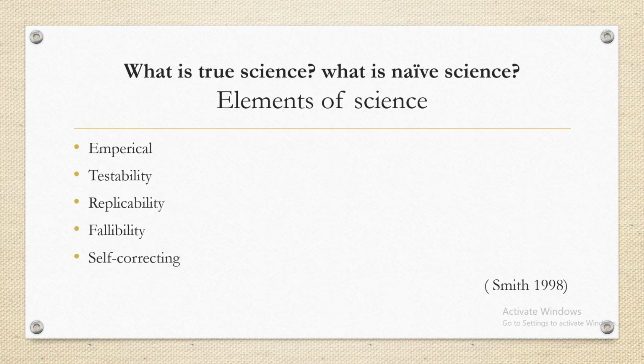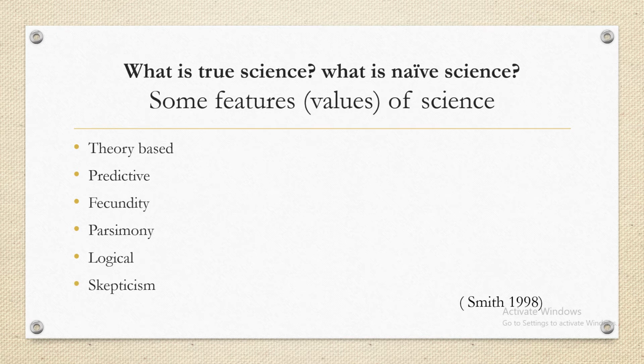And here I have taken another topic, that is some features or values of science. Actually, this author called Smith has clearly mentioned values, but I put it in brackets because often we say science should be valueless. It is better to represent that term by features, because values may be confused with the basic notion of science. That's why I have done this. And these basic values are theory-based, predictive, fecundity, new questions, parsimony, logical, and skepticism.